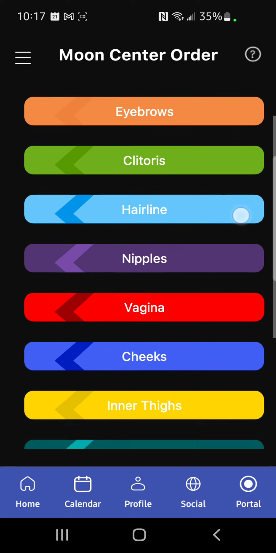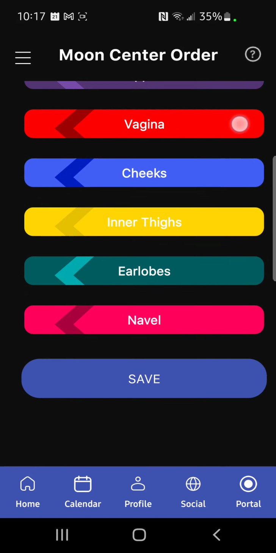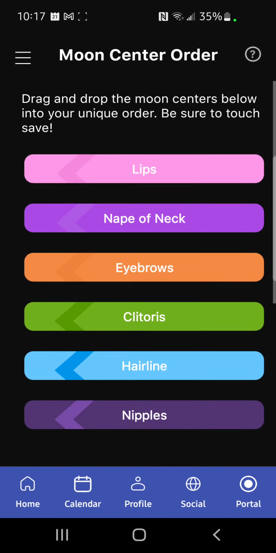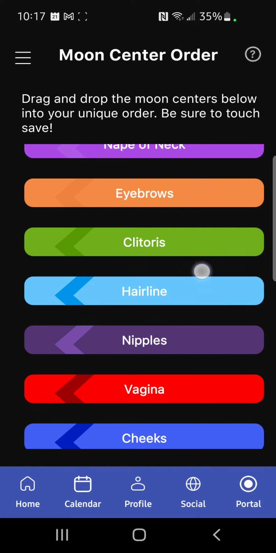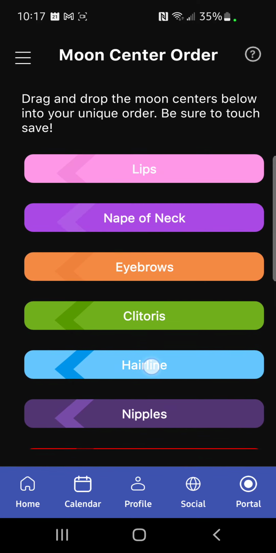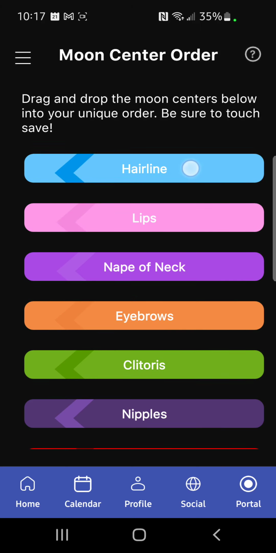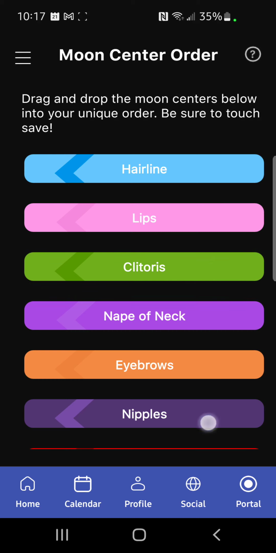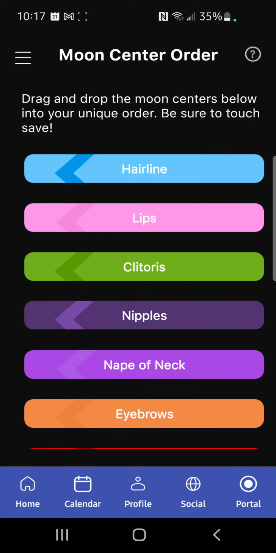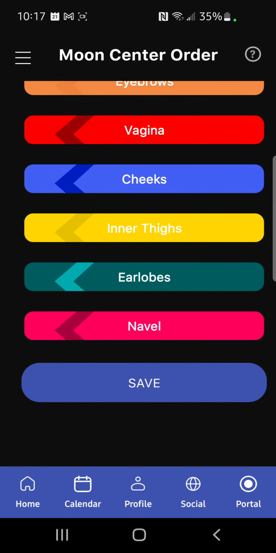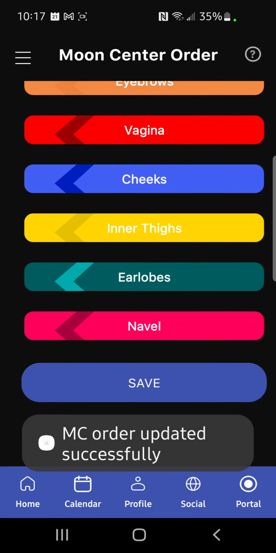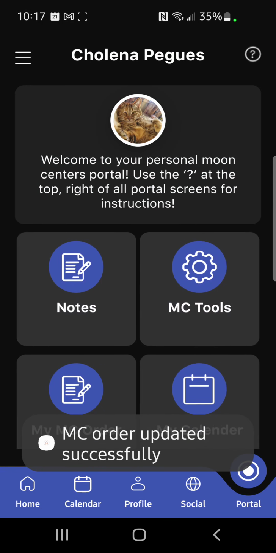If it's not your first day, then you'll put the actual start date of that moon center when you map your calendar. But for now, drag and drop this into the order of your own moon center order as you have mapped it yourself, okay? And then when that is all set and everything is in the order that you've mapped, you can just save that, okay? And go back to your portal.